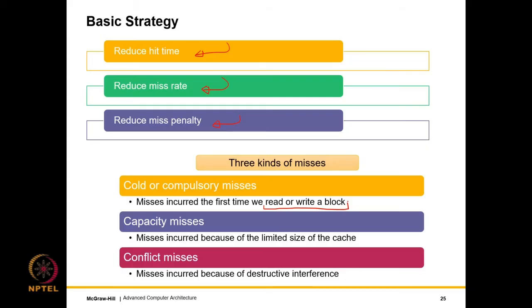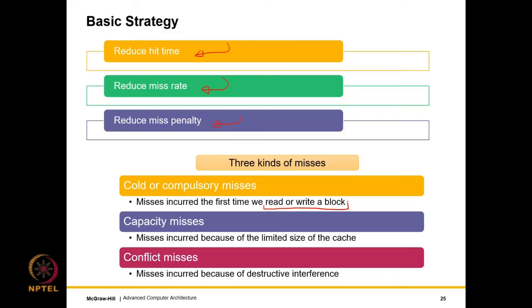Because this had to happen, it was not there. A capacity miss happens because of the limited size of the cache. So let us say that we frequently access 100 kilobytes of data, but our cache is only 64 kilobytes. Then for the remaining 36 kilobytes, we will have a capacity miss. The way to solve capacity misses is to have a bigger cache, but this has its shortcomings.